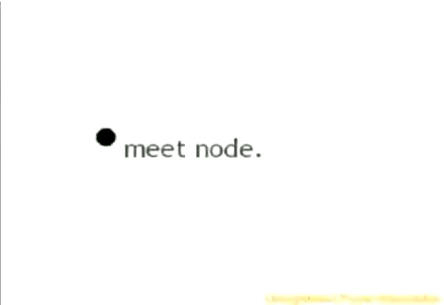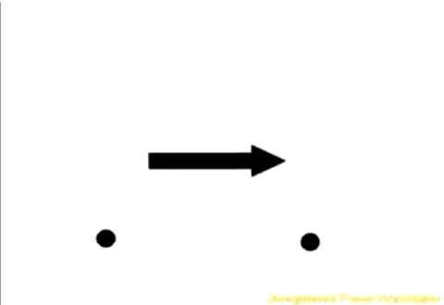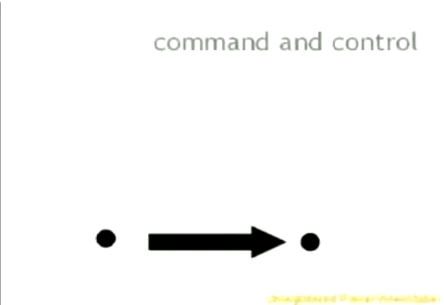Meet node. This node represents an individual. With just two nodes, we can represent a simple system. In any system, there are two basic ways nodes can interact with each other. The first way can be referred to as command and control because in this system, one node gives the orders while the other carries out the orders.